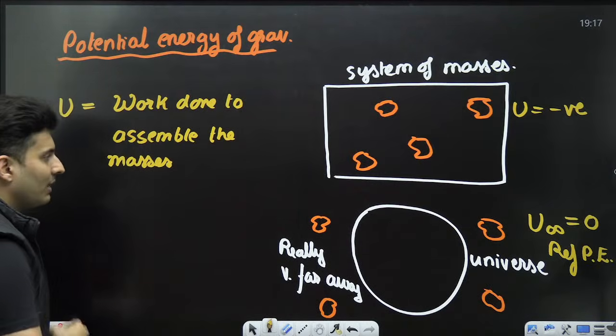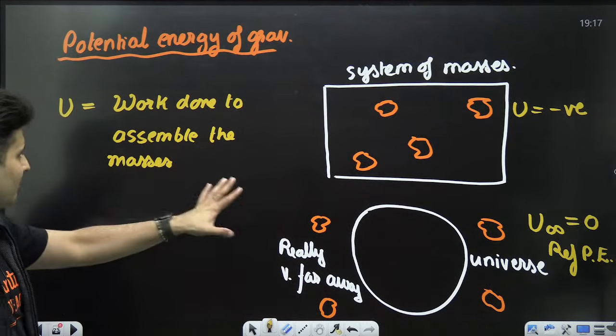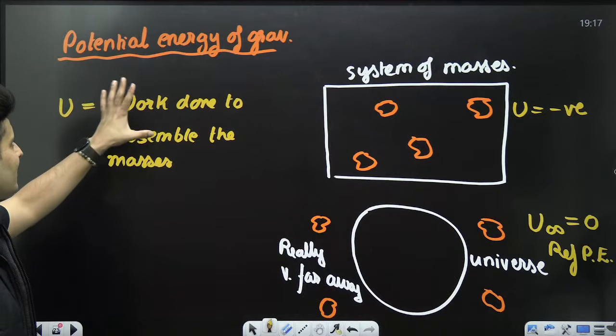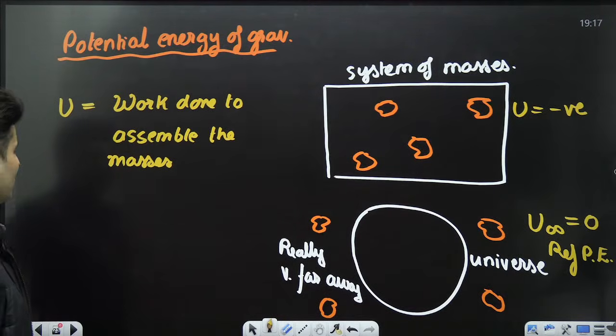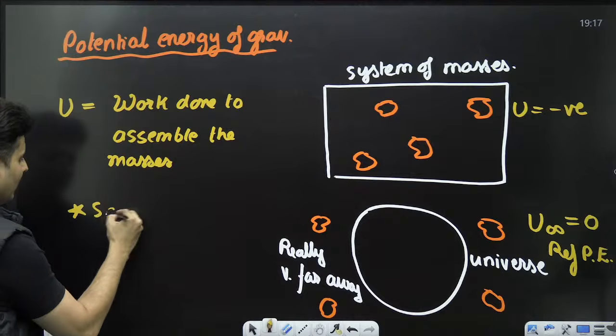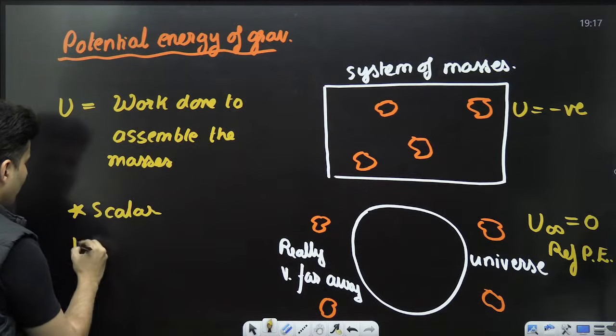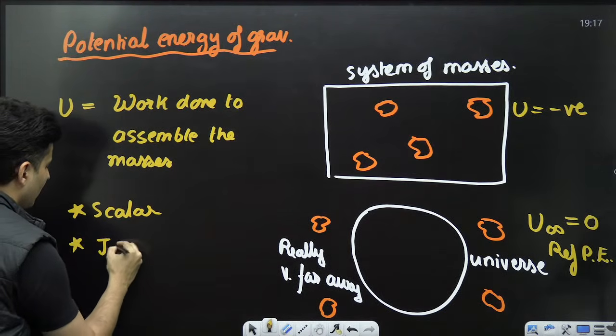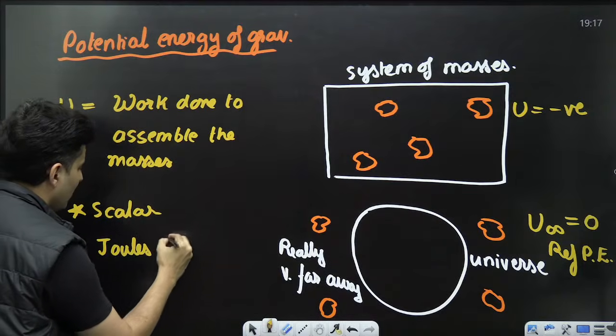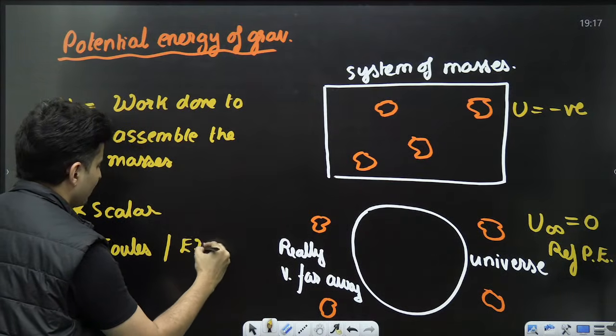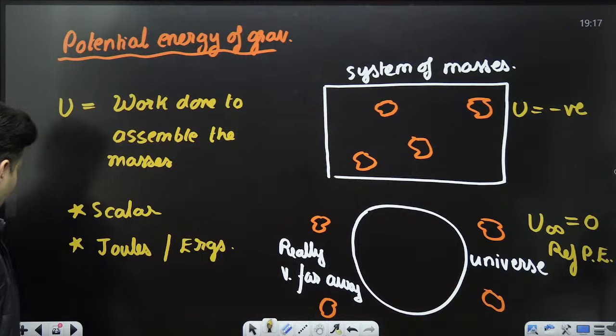Okay, it is nothing but the work done to assemble the masses. As simple as that. That is your gravitational potential energy. Obviously, it is a scalar quantity. It is only in joules that you measure it in SI units, or basically ergs in CGS units.